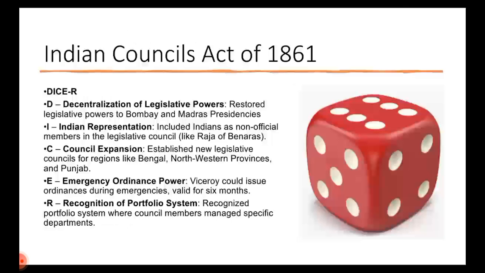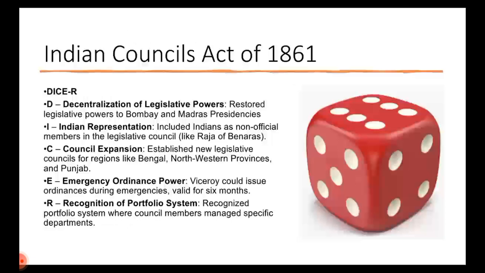Then we have E, which is emergency ordinance power. So the Viceroy got emergency ordinance power also. R is recognition of portfolio system. Very important. It recognized the portfolio system where council members manage specific departments. So departments, kind of ministries or portfolios. This is DICER for us.